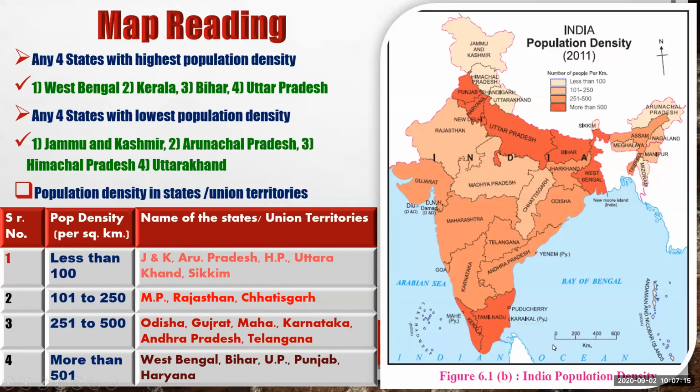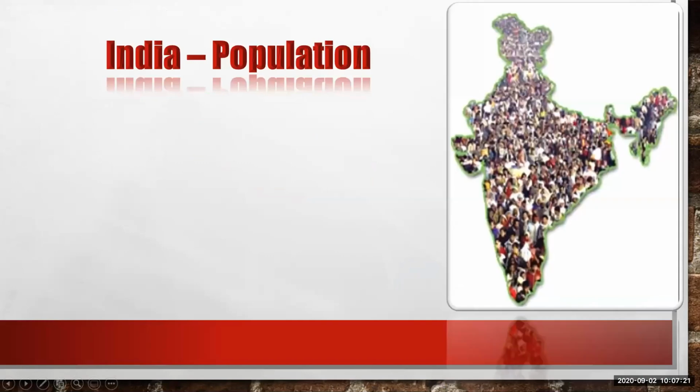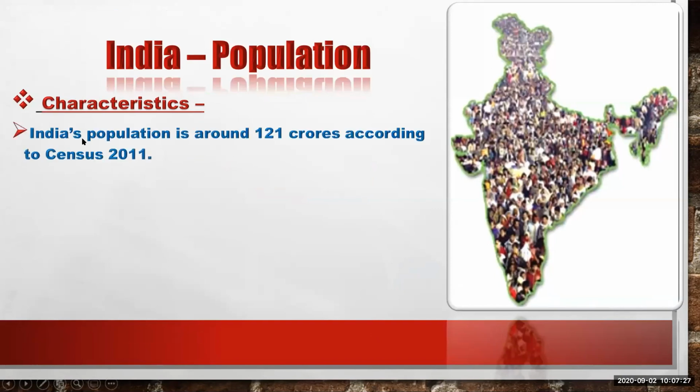Now we'll see the next slide. We will see the characteristics of population. The first characteristic is that India's population is around 121 crore according to census 2011.